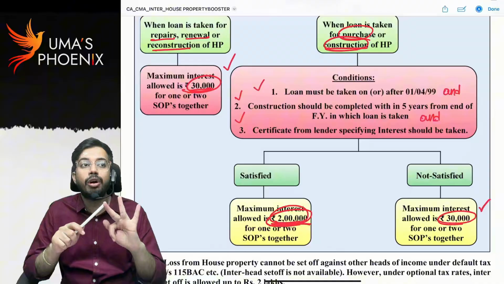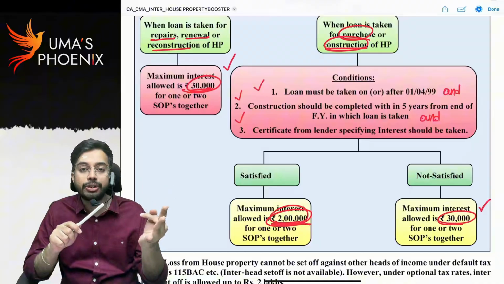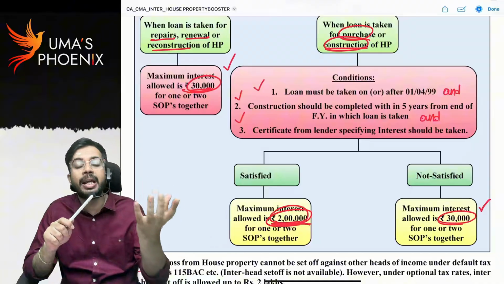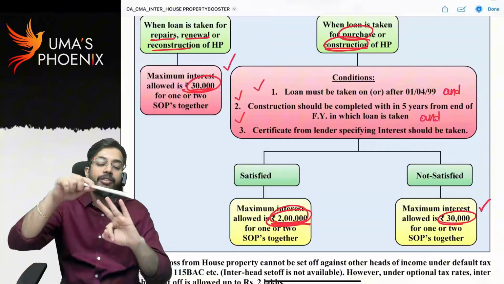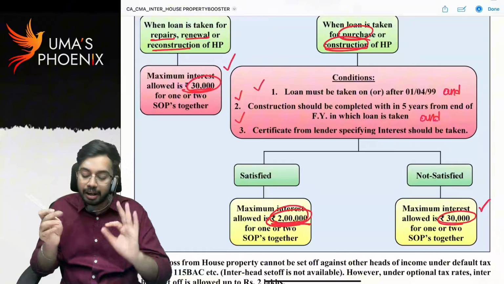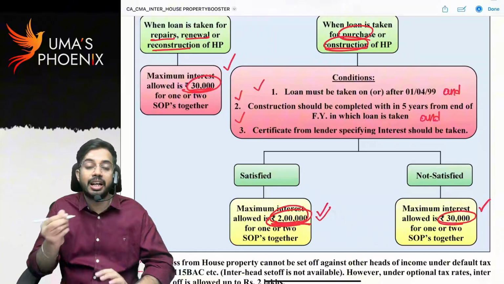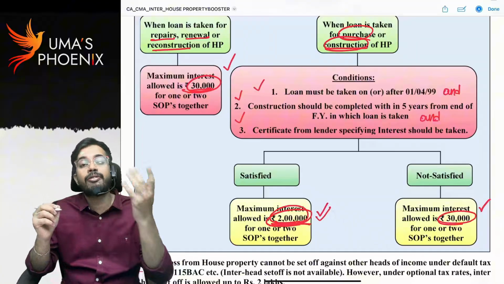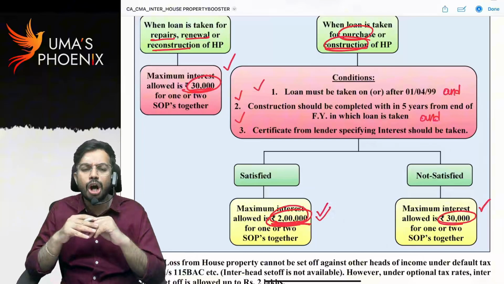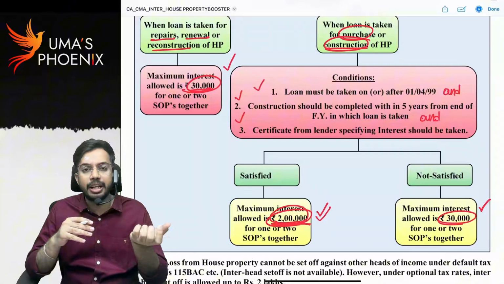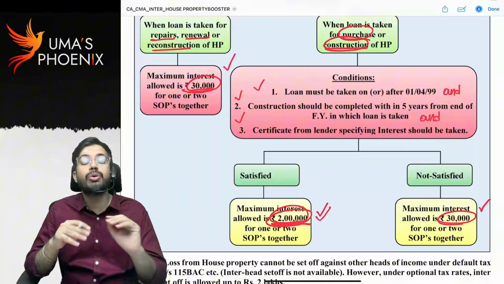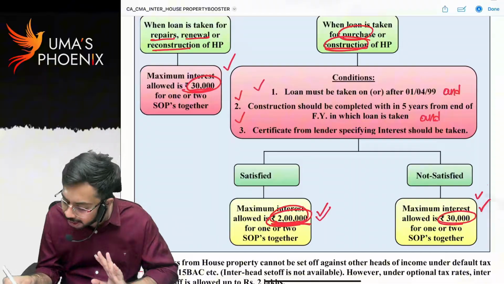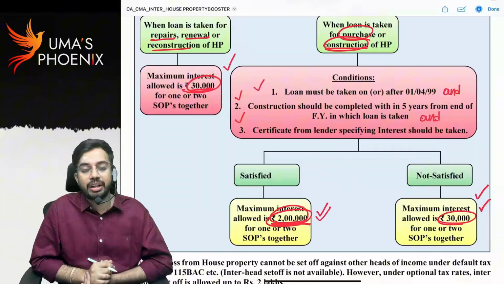If you are taking a loan from a bank or any financial institution or any lender, you have to obtain an interest certificate. The loan was taken only for the purpose of house property. If these three conditions are satisfied, then 2 lakh rupees is allowed as deduction. If the loan is taken before 1st April 99, or if the loan is taken for repairs or renewal, or if the interest certificate is not obtained, then 2 lakhs is not allowed as deduction. Only 30,000 is allowed as deduction. Are you able to understand?